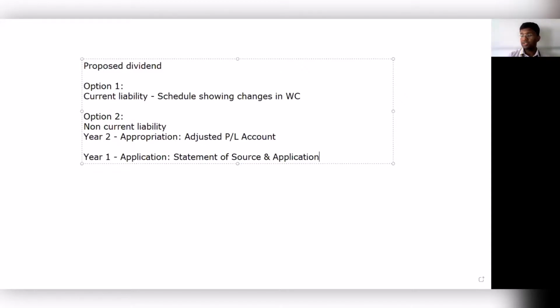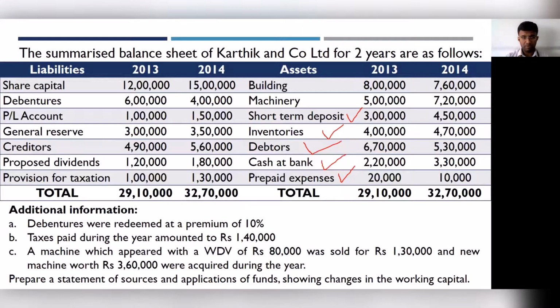So these are the ways in which we go about with the adjustment. Proposed dividend, option one, you will be treating as the current liability in the schedule showing changes in working capital. Second option is you can treat it as a non-current liability. In such cases, year two's proposed dividend you'll be treating as an appropriation in your adjusted profit and loss account, and year one proposed dividend as an application in your statement of sources and application. So that is with respect to the proposed dividend.